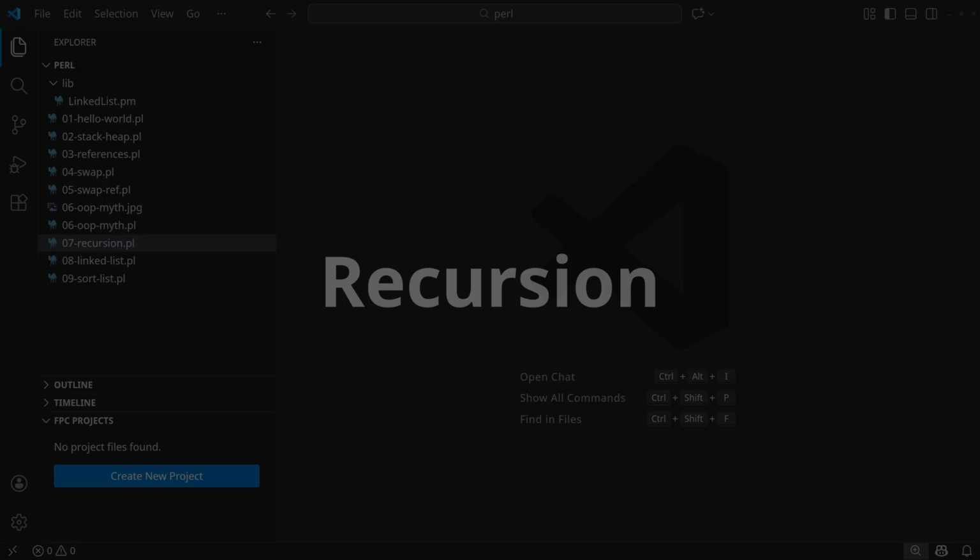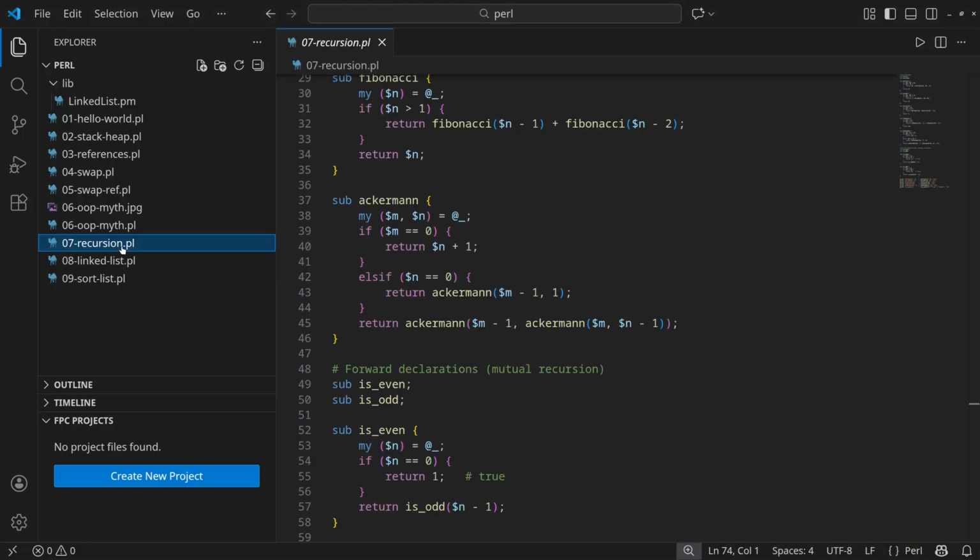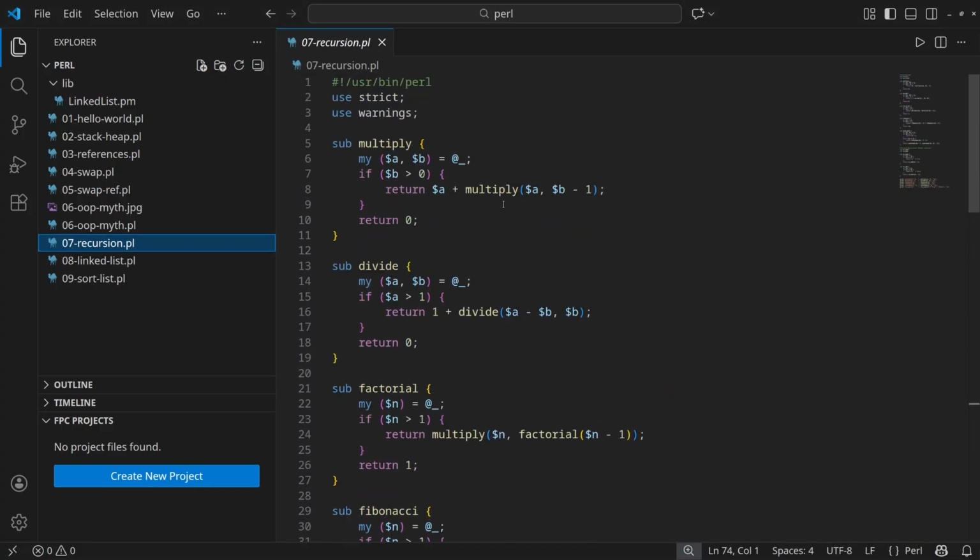The first example in this video covers recursive functions. To save time, we will load the code directly and explain it step by step. We open the file 7 recursion PL. As usual, it contains the shebang, the use strict and warning statements, and recursive subroutines.